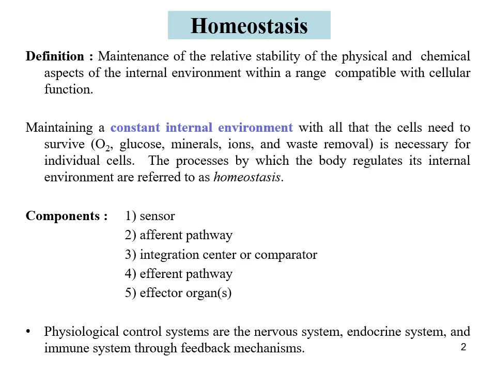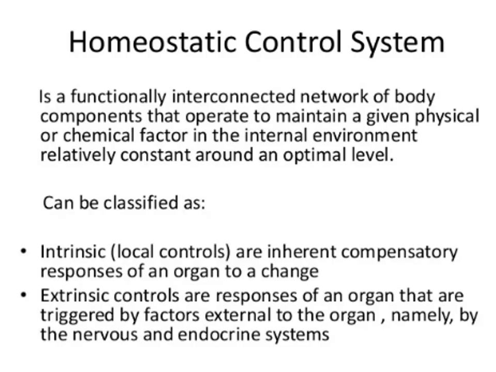Physiological control systems involved in homeostasis include the nervous system, endocrine system, and immune system, which operate through feedback mechanisms. The nervous system plays a vital role in maintaining homeostasis by controlling and regulating the other parts of the body. A deviation from a normal set point acts as a stimulus to a receptor, which then sends nerve impulses to a regulating center in the brain. The brain then directs an effector to act in such a way that an adaptive response takes place.